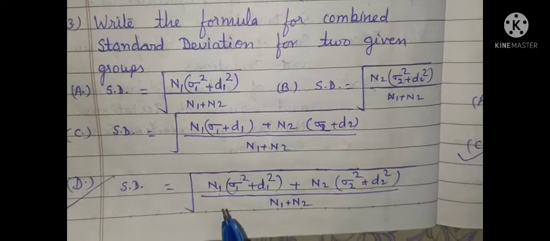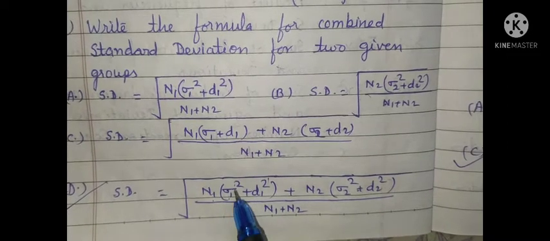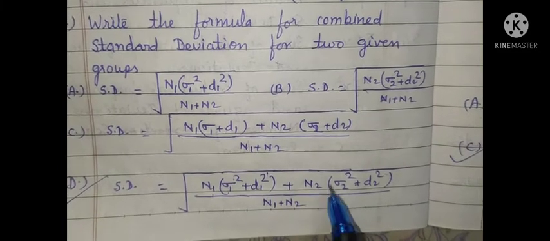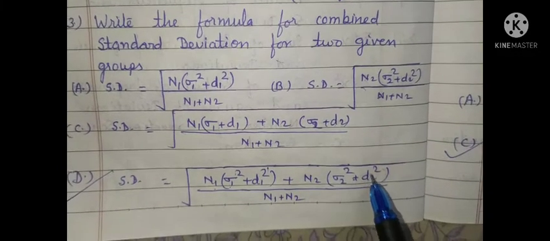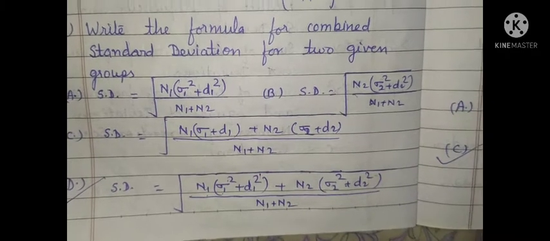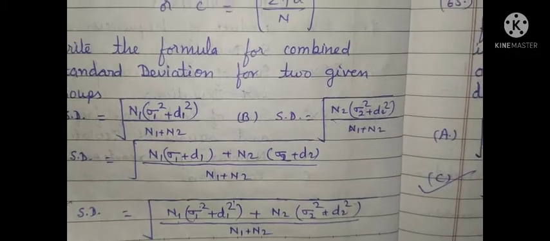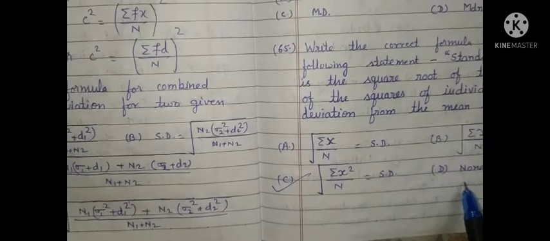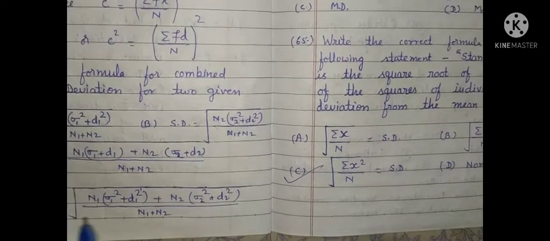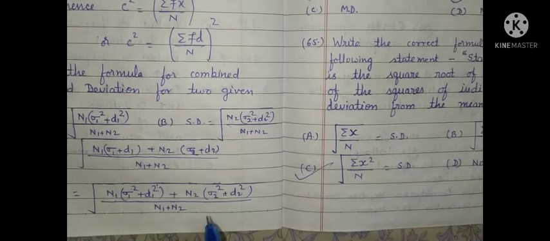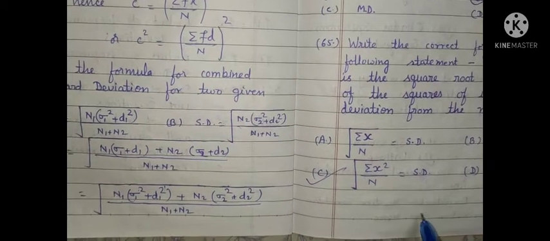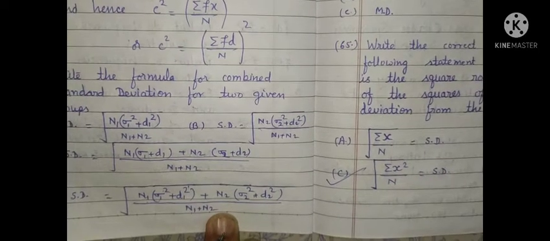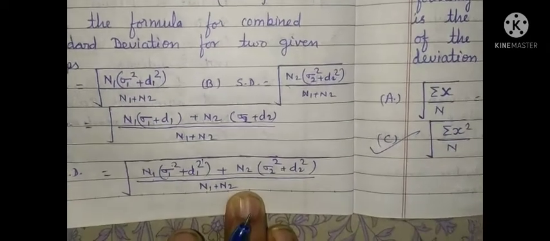So n groups can be represented as n1 within bracket sigma 1 square plus d1 square, plus n2 within bracket sigma 2 square plus d2 square, plus dot dot, plus nn within bracket sigma n square plus dn square, bracket close, divided by n1 plus n2 plus n3 plus n4 plus dot dot nn. In this way we may calculate the standard deviation for n groups.